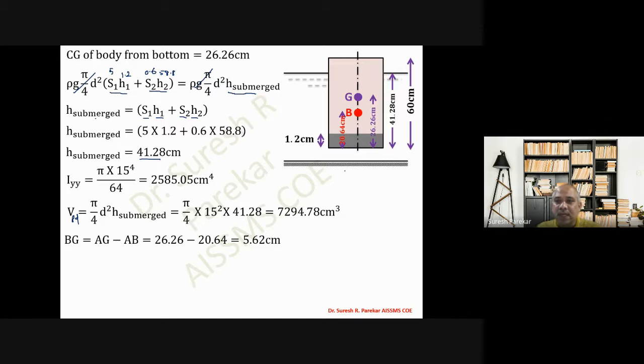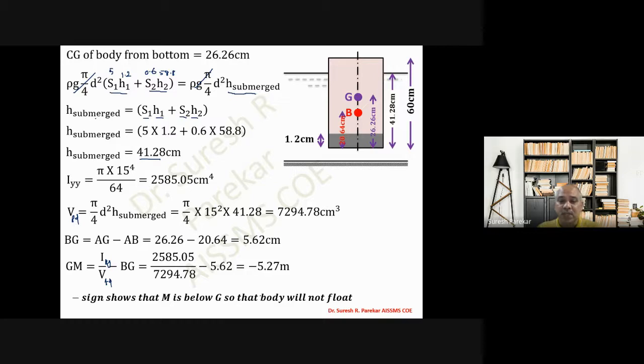Now BG we can calculate, so we know this is 20.64, 26.26, and from this we will get 5.62 centimeter. GM we have I upon VFD, and from this we will get a negative value. So the negative value shows M is below G, and so the body will not float, or we can say the body is in unstable equilibrium. So unstable equilibrium.